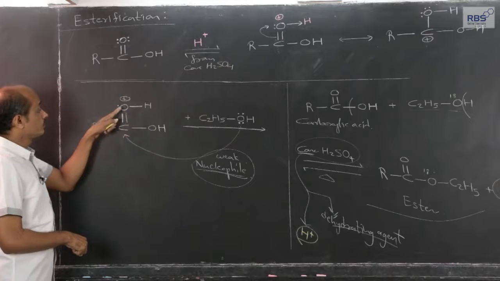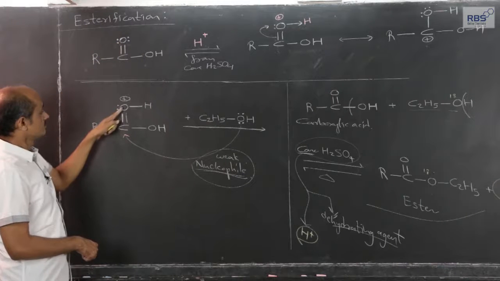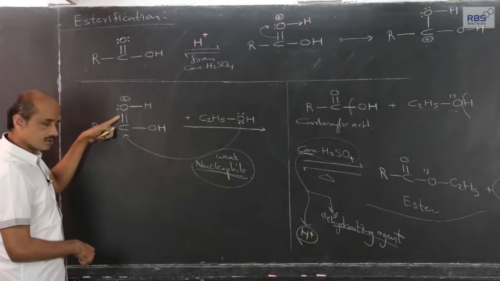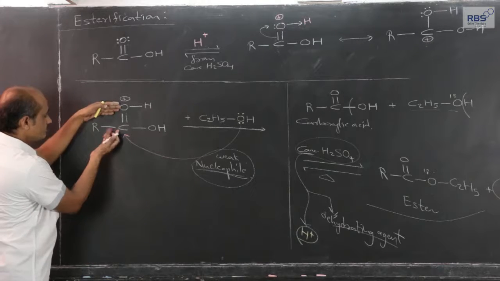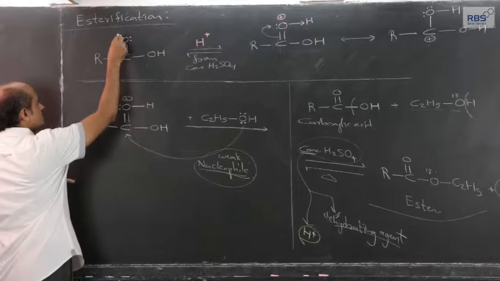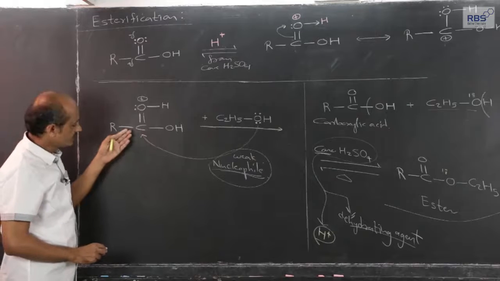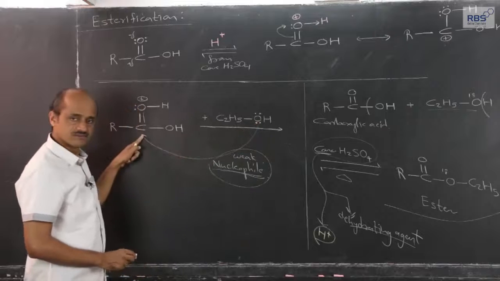Because of protonation, this oxygen becomes electron deficient. So, the polarity of this carbonyl group increases. The carbon is already delta positive and oxygen is delta negative, but the electron deficiency of carbon is further increased, which helps the attack of the nucleophile.